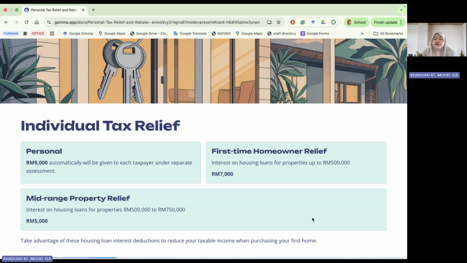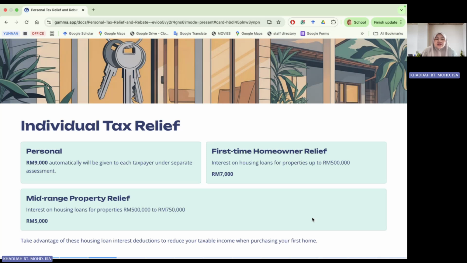We also have the first time homeowner relief, given to an individual who purchased their first home. For your first home purchase, you take up a loan, and from this loan you have to pay interest. The interest relief is given up to 7,000 ringgit, depending on the price of the house. So we have below 500,000, and 500,000 to 750,000. The maximum interest incurred that you can claim as a relief is 7,000 ringgit for the year.